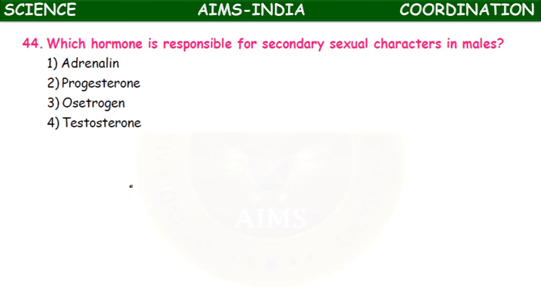Which hormone is responsible for secondary sexual characters in males? Adrenaline, progesterone, estrogen, testosterone. So it is the testosterone. What are the secondary sexual characters in males? Mustaches and beard, growth of muscles, change in the voice, pubic hair. So these are all the secondary sexual characters in the males. They are under the influence of which hormone? Testosterone.